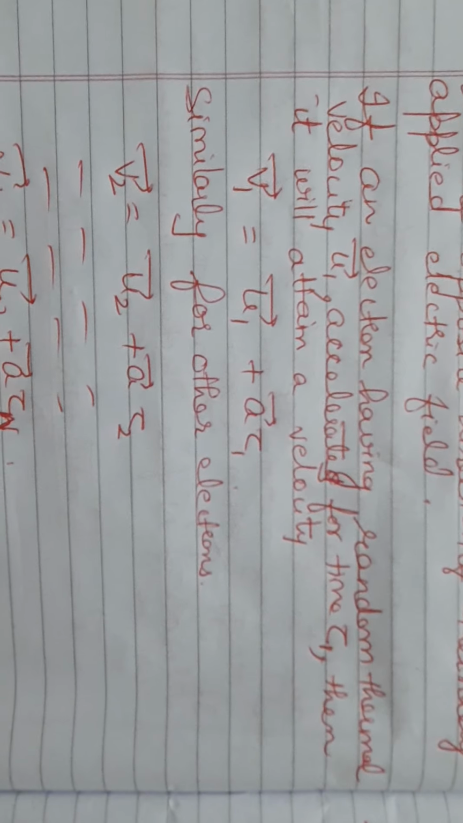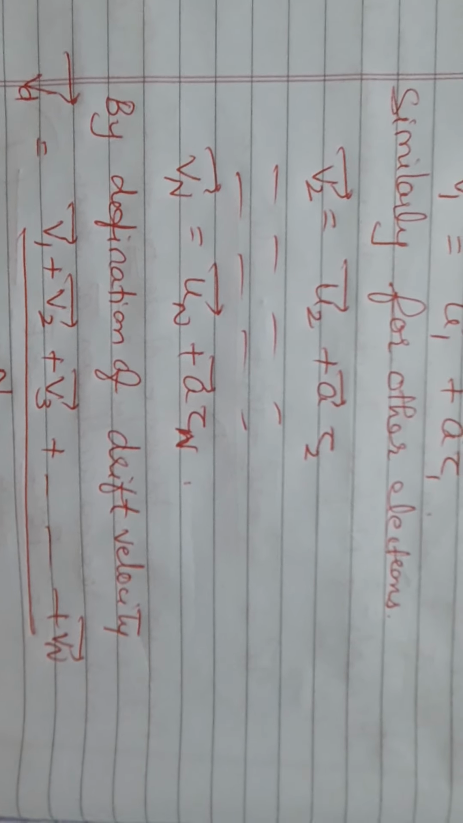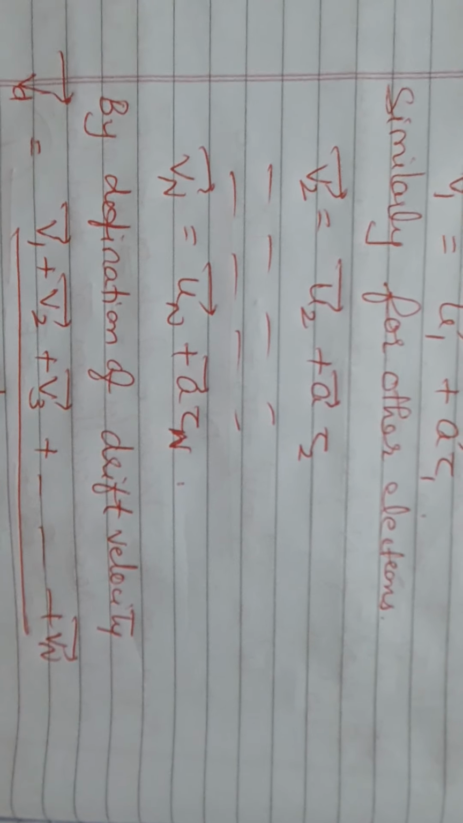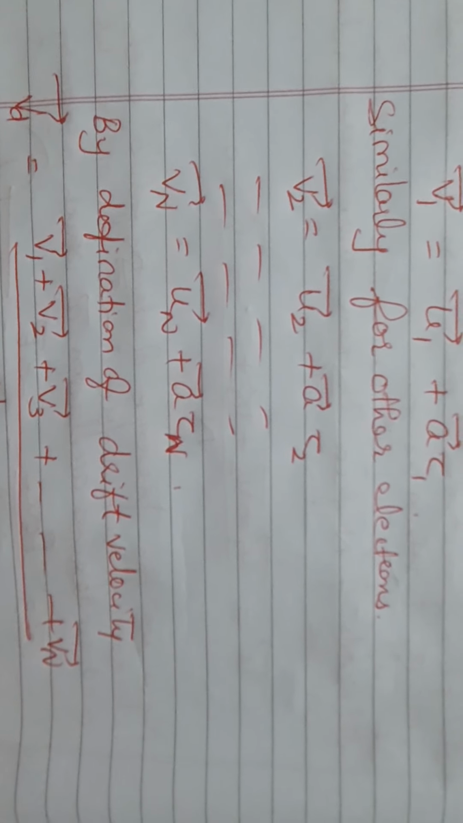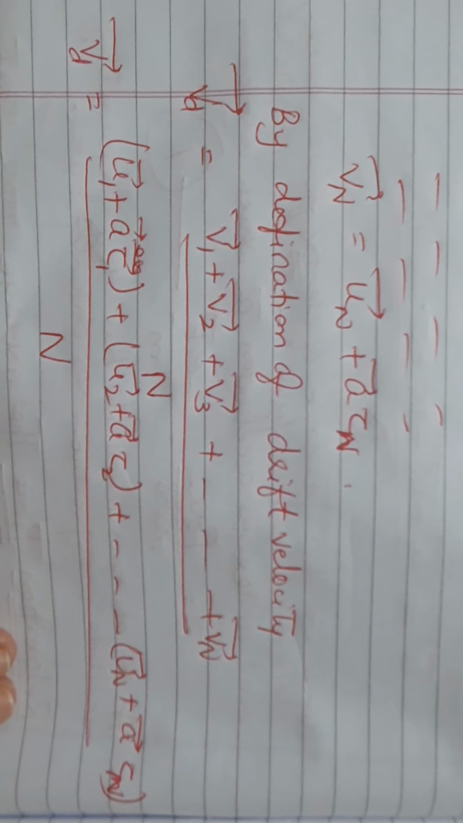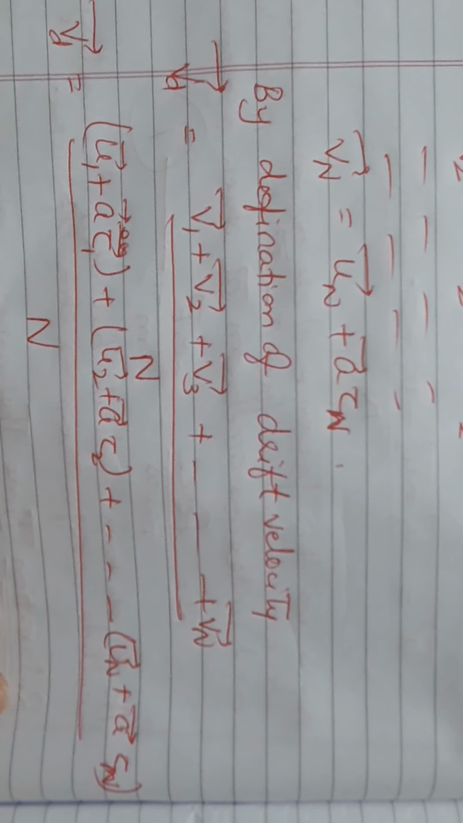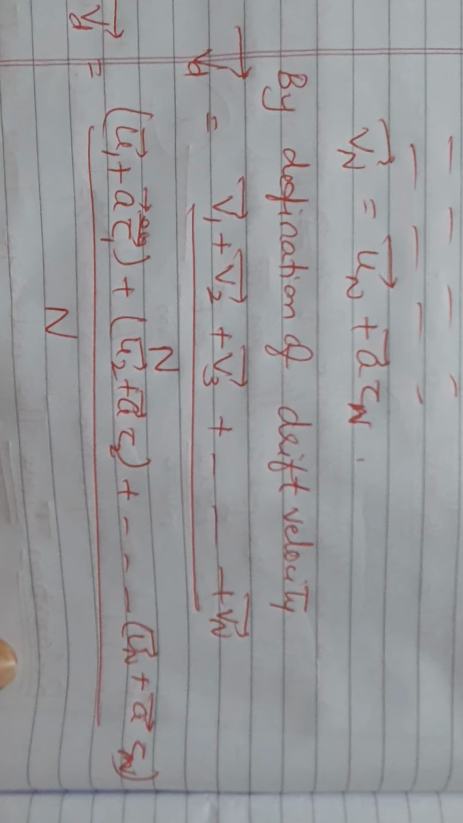Here in place of t we are using tau. tau is the relaxation time. Similarly for the other electrons, v2 is equal to u2 plus a tau2, and so on. Similarly write v3, v4, and vn is equal to un plus a tau n. Now this is the derivation of drift velocity, that is, the average velocity gained by free electrons.